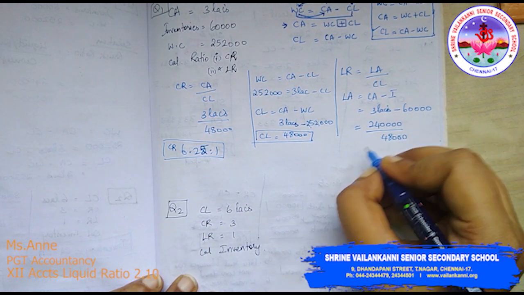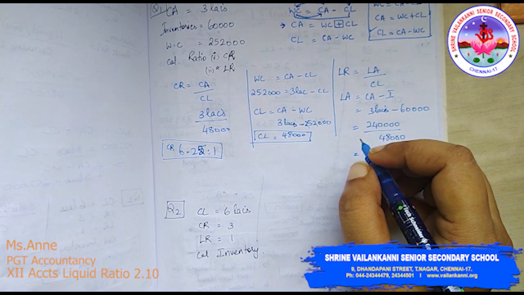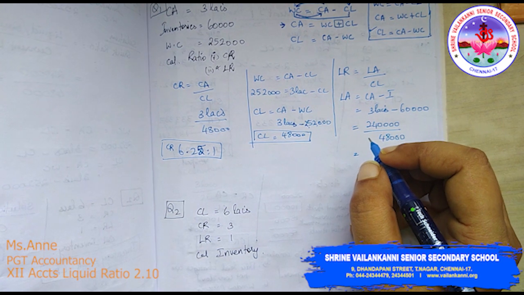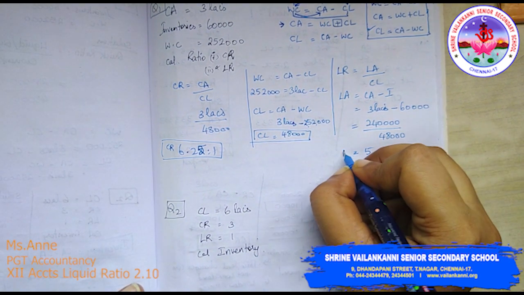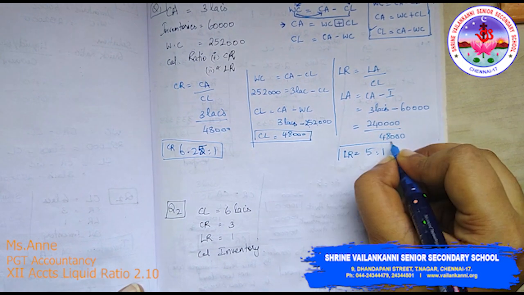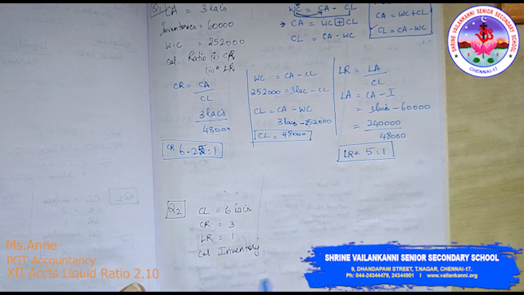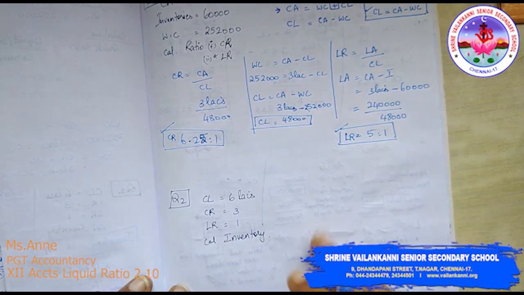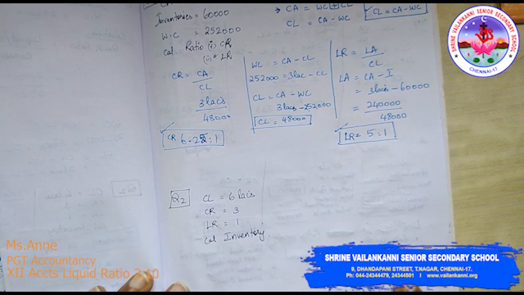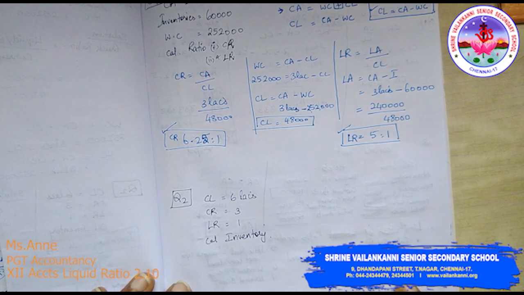Liquid asset divided by current liability 48,000. So we get 2,40,000 divided by 48,000, which is 5:1. That is our liquid ratio. So we have found what is current ratio as well as liquid ratio. I hope that this sum is easy.